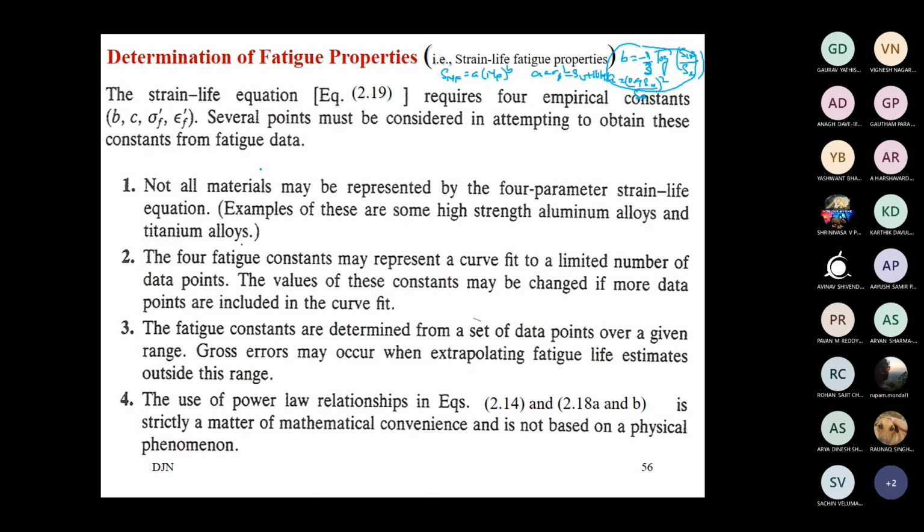Who will provide us with the properties? Tomorrow you go to an industry, you have a well-established laboratory, you have access to a data source, you have to use that particular data. That is why I'm highlighting: don't rely on this data. This is only to make you aware of how to use the relationship, how to find the data. Think in that way. Do not get stuck to only these data or these discussions.